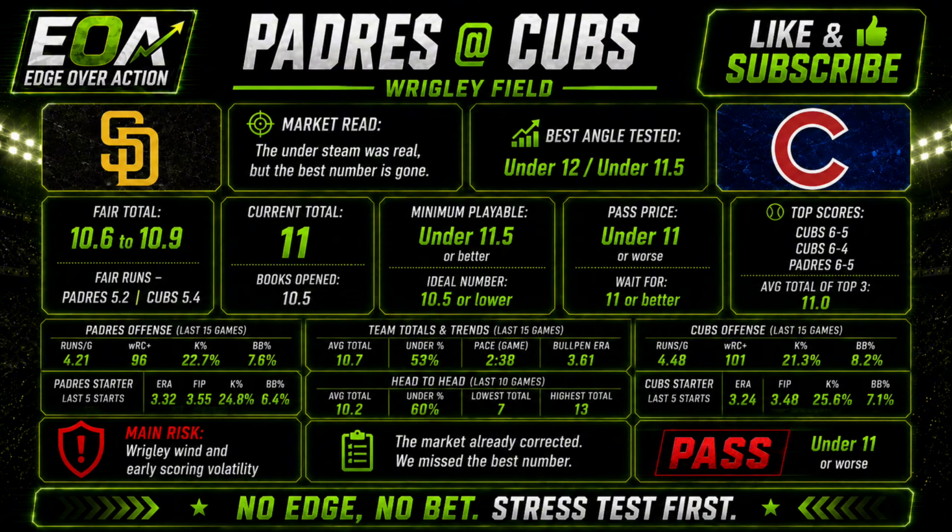Most likely scores, Cubs 6-5, Cubs 6-4, Padres 6-5. Best angle tested for this game, which is the under 12 or under 11.5. Stress test, if Wrigley wind plays stronger than projected, the under can lose fast. If Imanaga's homer issues show up, this can break open early. If Canning is worse than expected, Cubs team total becomes the side, not the under. A 3-run first inning does not kill an under 12, but it badly hurts under 11. Strongest reason not to bet, we missed the playable number. So for Padres Cubs, best angle tested, under 12 or 11.5.